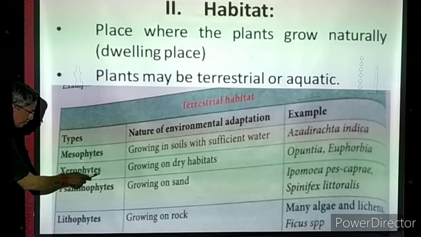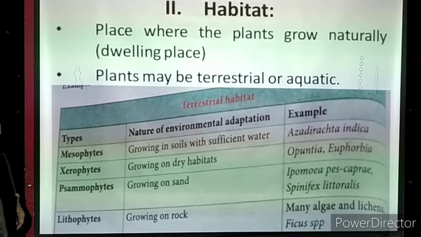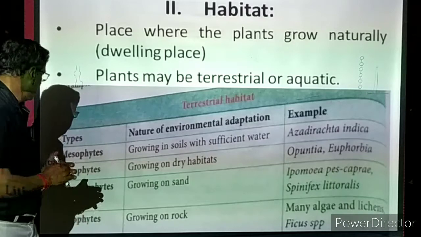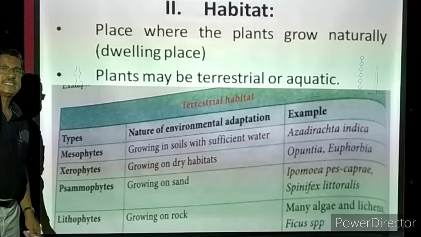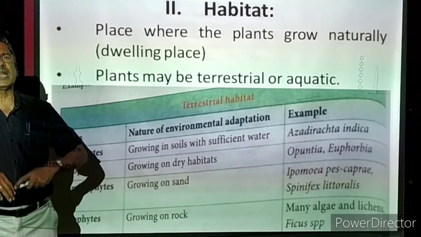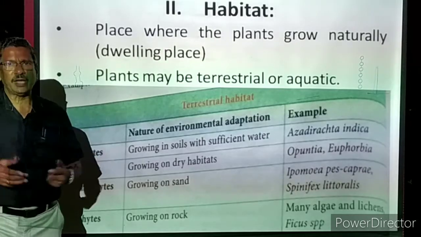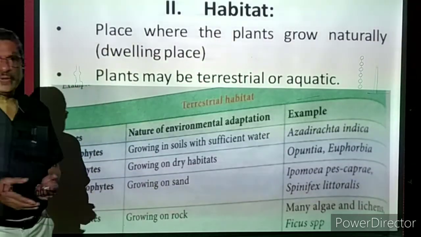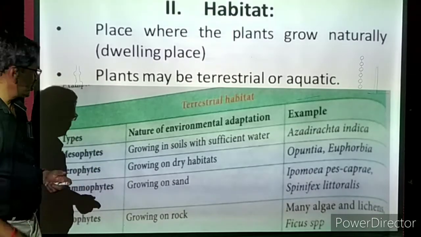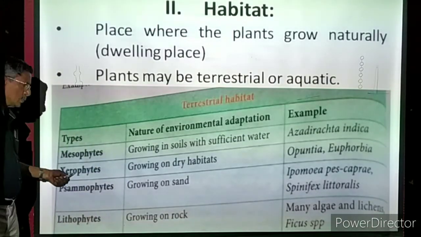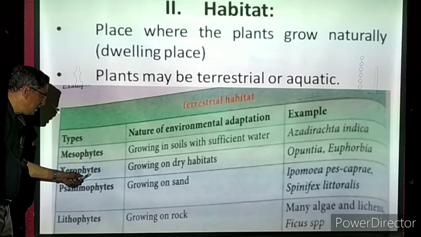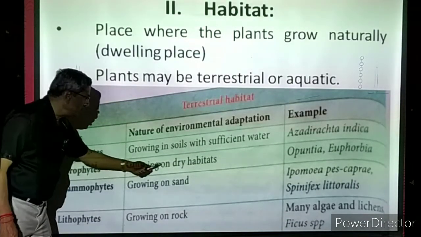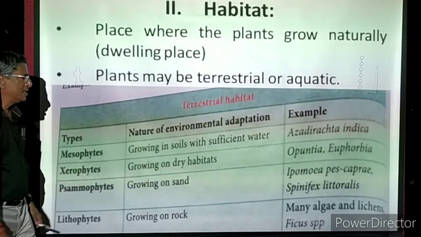Xerophytes. Phytes means plants. Xero: there is a term in biology, we are calling it xeric, X-E-R-I-C. Xeric means a dry place. The place is so dry, like a desert, where the soil is sandy and the temperature is very high, and water will not be there in the soil at all. That is called xeric. The plants living in xeric condition, dry condition, are growing on dry habitats.